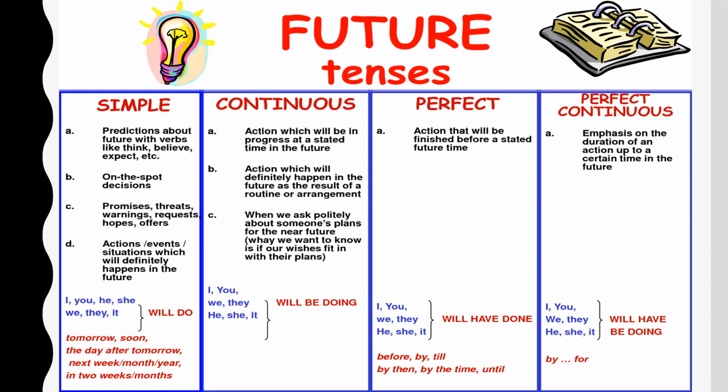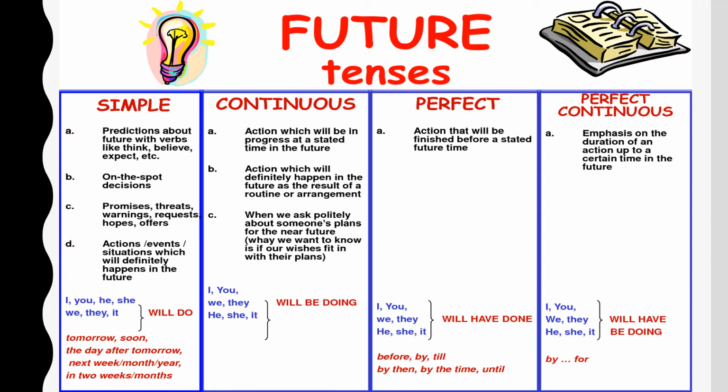When I'm talking about the future continuous tense, the name itself suggests that in the future a certain action will be continuing. So the examples for this would be I will be reading, you will be reading. Remember, look at the verbs here. In the simple tense, you are only saying I will read, will followed by the main verb. But over here in the continuous tense, we are using will be and then the verb in the ing form.